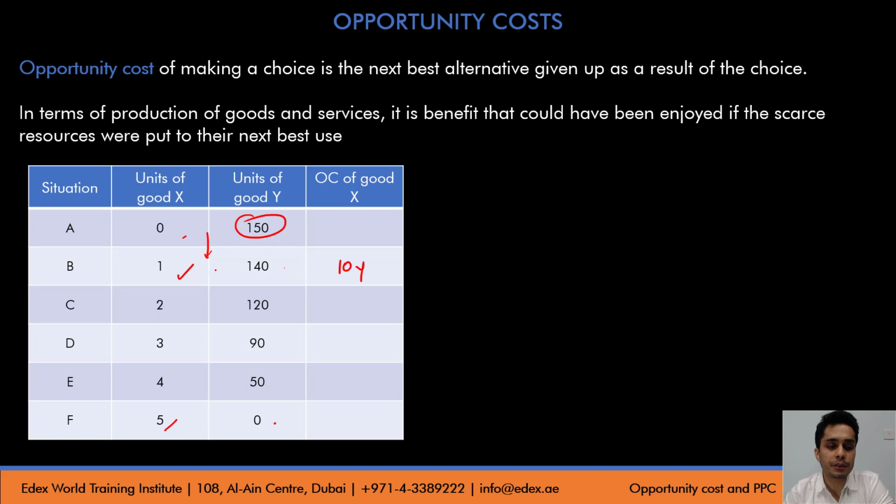In the same way, when I move from situation B to situation C, to add up another unit of good X, I had to sacrifice 20 units of good Y. So the opportunity cost of another 1 unit of good X is 20 units of good Y. And going further, in the same way, another unit of good X costs us 30 units of good Y. Then the next one, 40 units of good Y, and finally 50 units of good Y. So this is how you calculate opportunity cost given different situations of possible production activities.